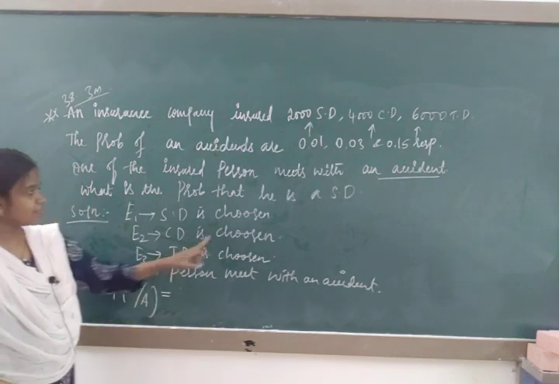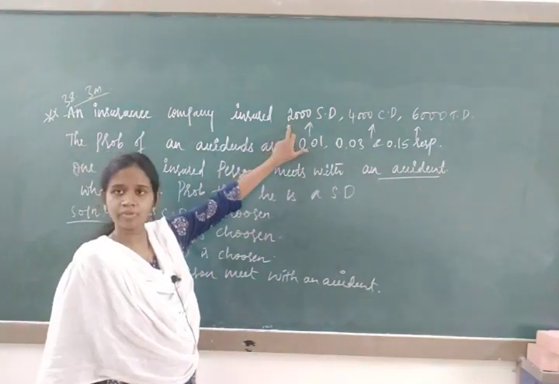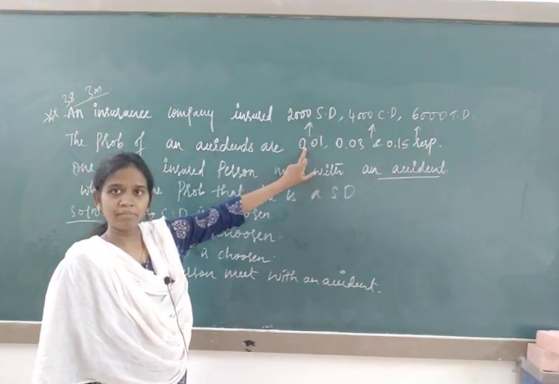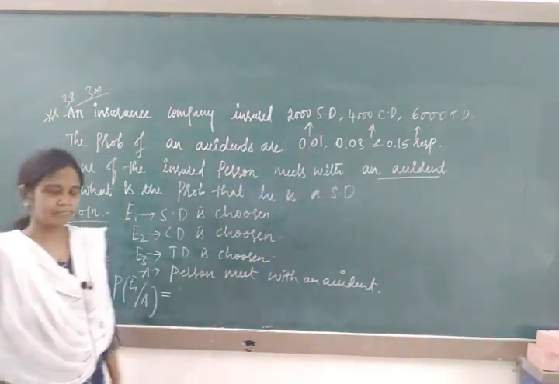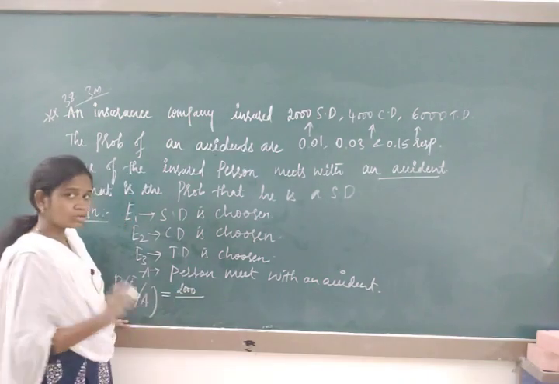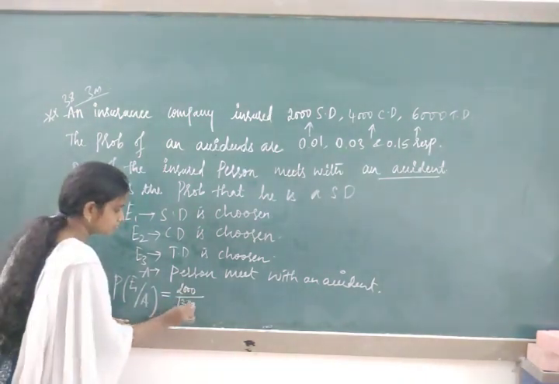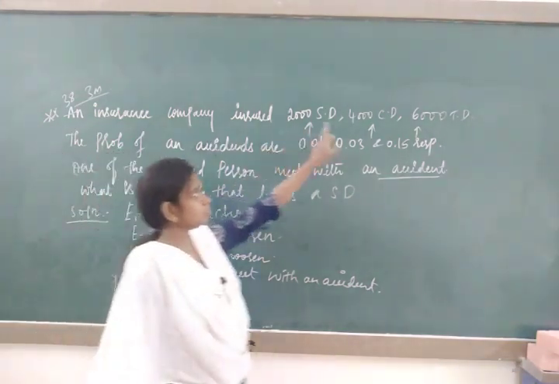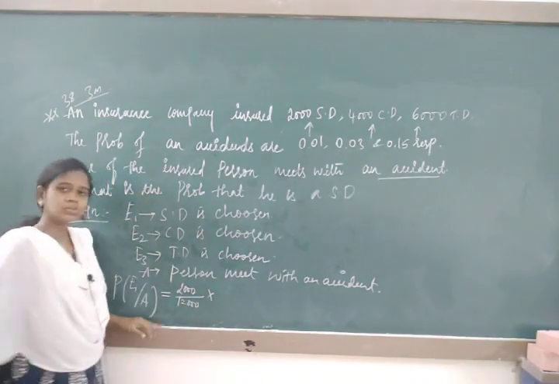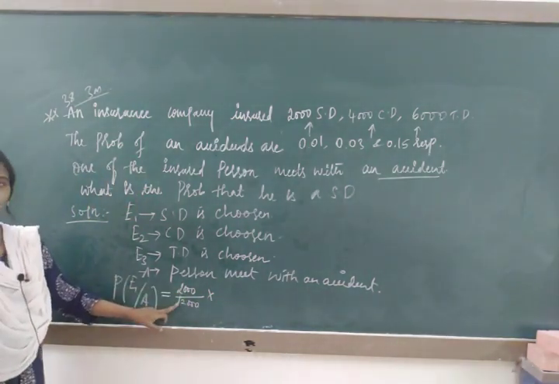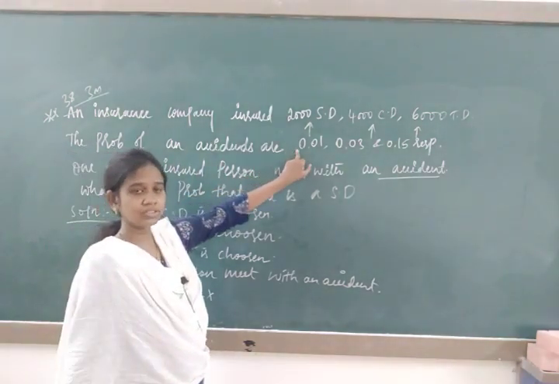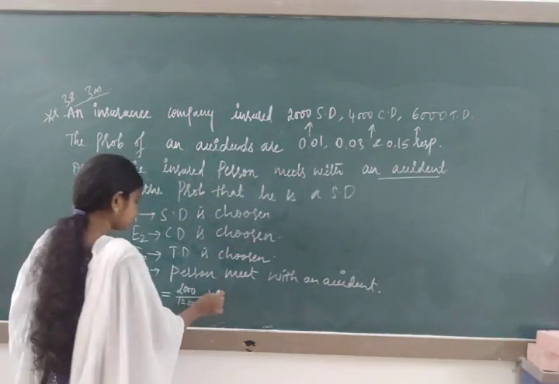So E1 means scooter driver and its accident probability, multiplied, divided by everything. Don't write only 2000, because total drivers are 12,000. You can count: 2 plus 4 is 6, 6 plus 6 is 12. First we choose the scooter driver, and this scooter driver meets with the accident. His chance is also given, that is 0.01.